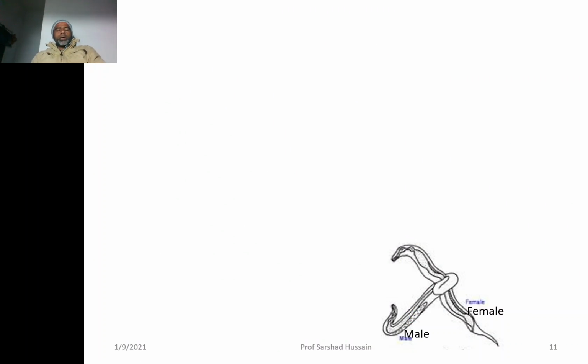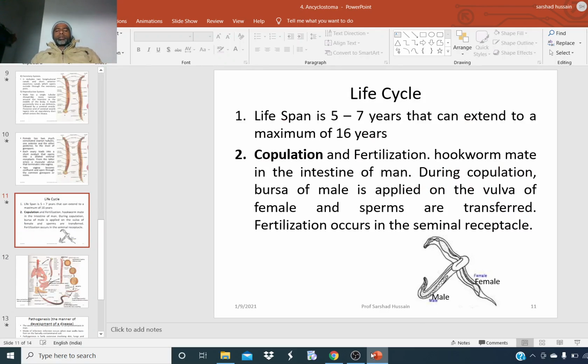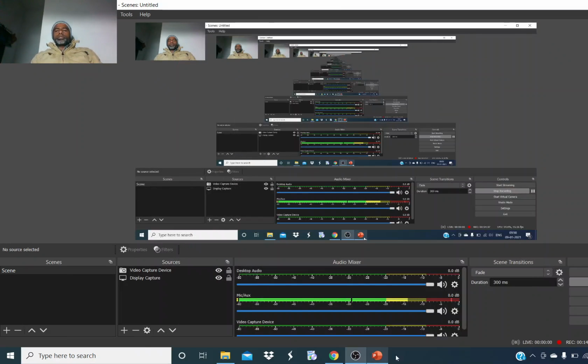This is all about the structure or the general morphology of the hookworm. In the next lecture, we shall study the life cycle.